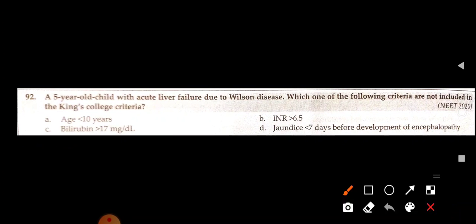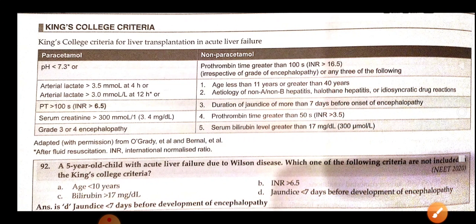Now, a 5-year-old child with acute liver failure due to Wilson's disease. Which of the following criteria is not included in the King's College criteria? Age less than 10 years, INR more than 6.5, bilirubin more than 17, jaundice less than 7 days, development of encephalopathy. So this one is the answer. Okay. Yes, jaundice lasting less than 7 days before development of encephalopathy is the answer.